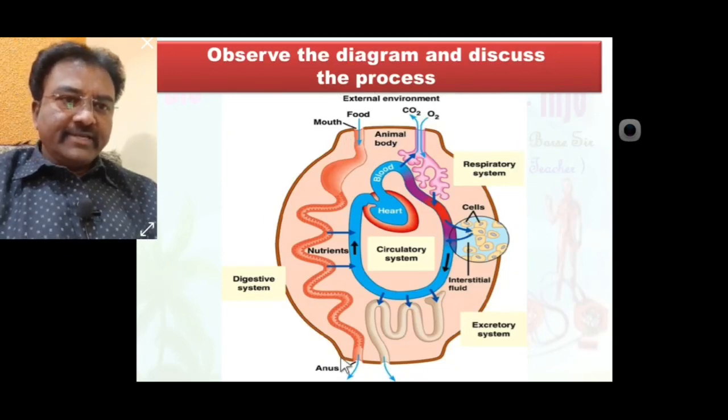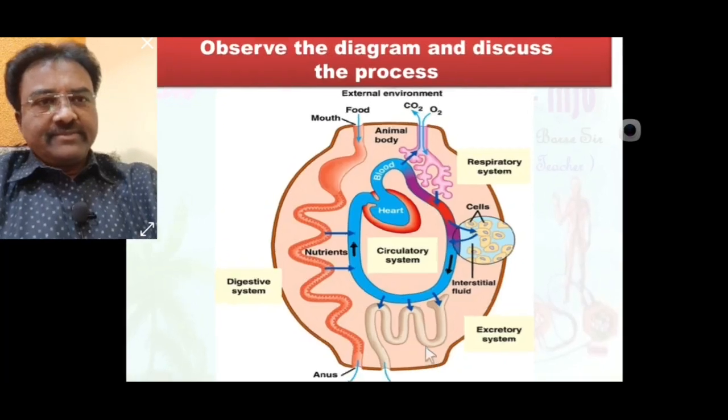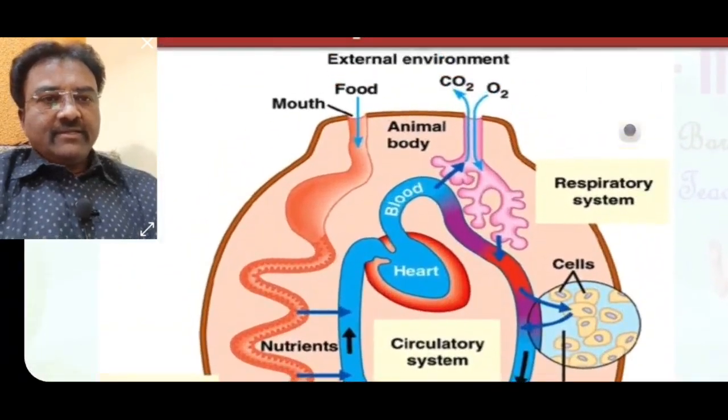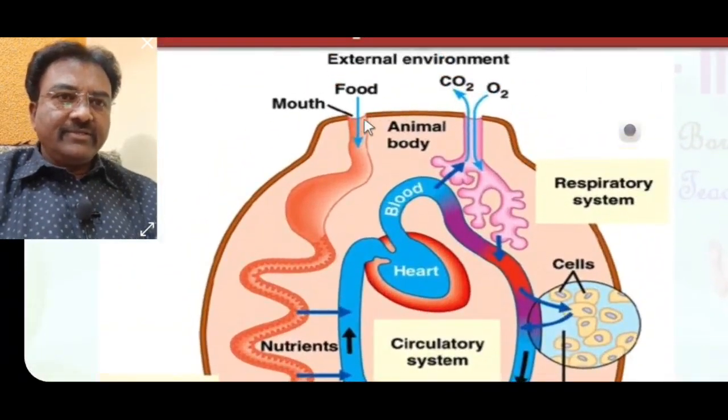This border is the actual body wall. Inside the body wall the body cavity is seen, and in the body cavity different systems are seen. The mouth is the anterior end and the anus is the posterior end.